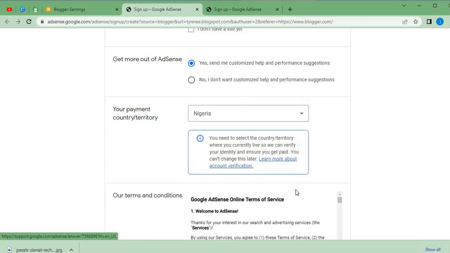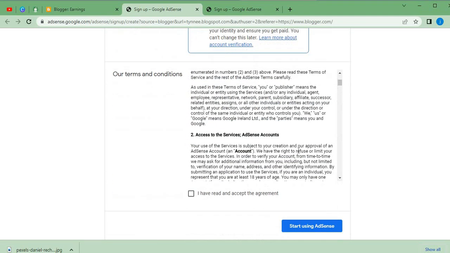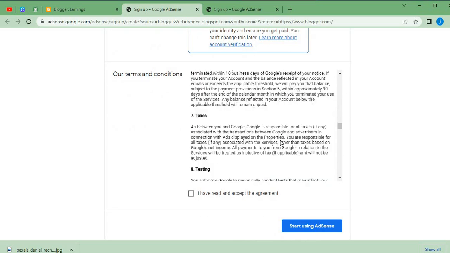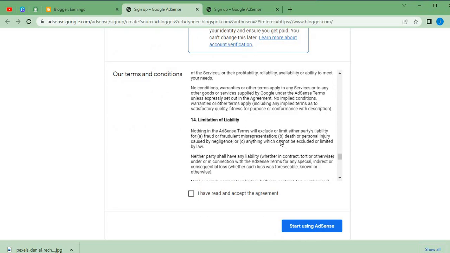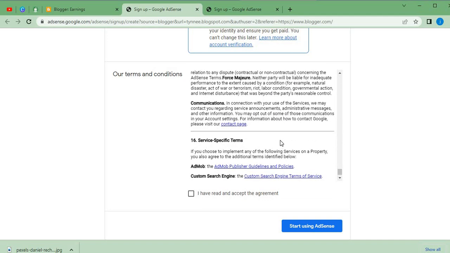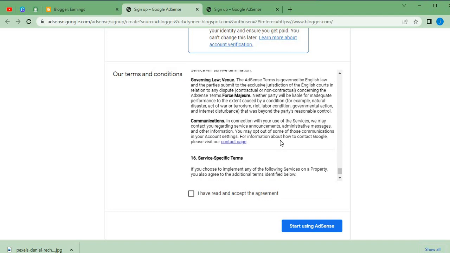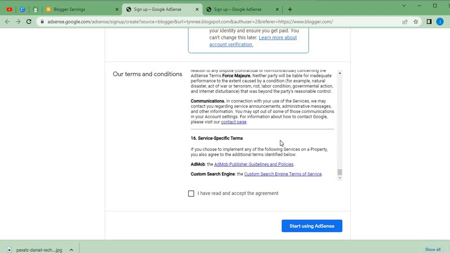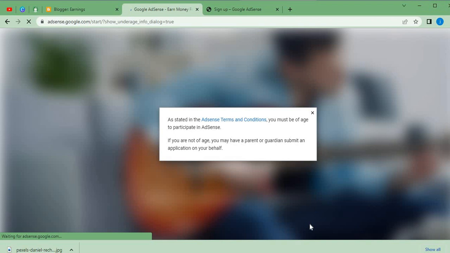Yes. So fine. Let's try to scroll down everything. Fine, we're done reading everything. I have read and accept the agreement, then start using. Okay.